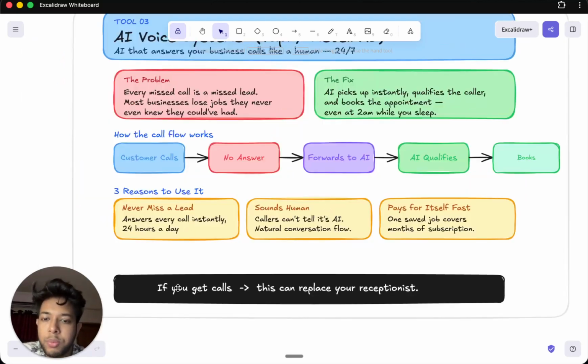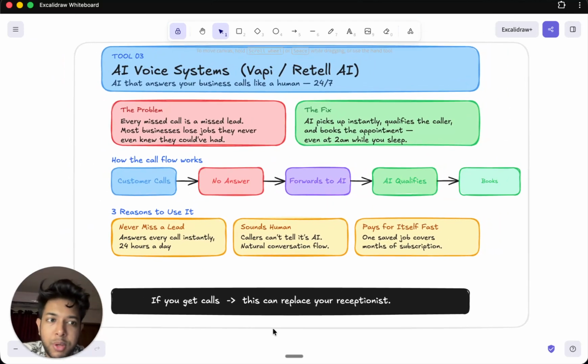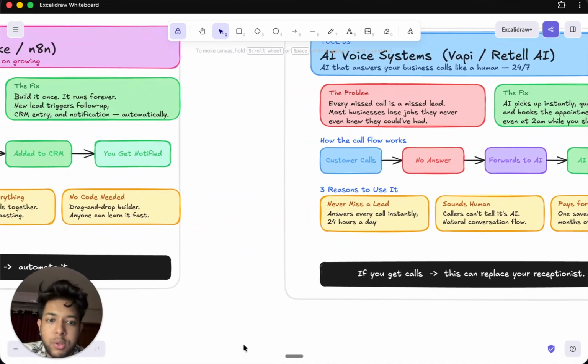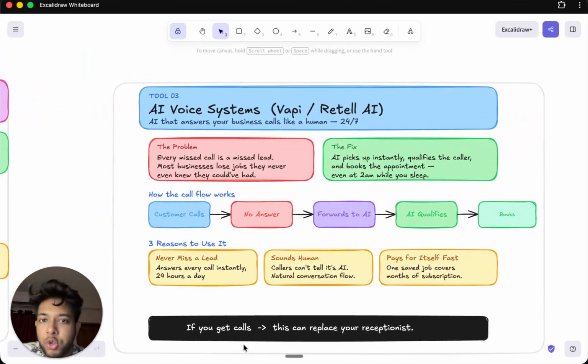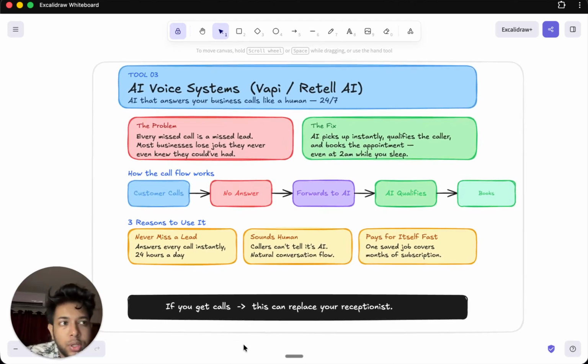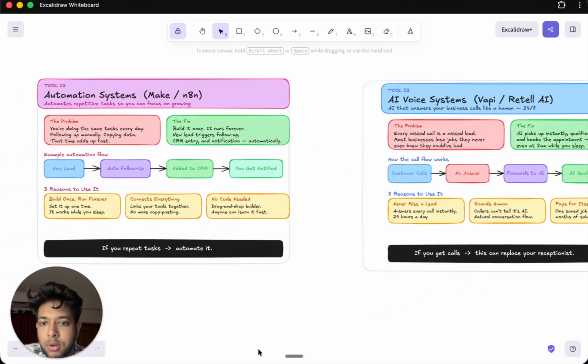All right, so basically if you get calls, this can replace your receptionists. It is happening anyways. It's not that I'm just coming up with this. You can just check it out on the internet. This is replacing a lot of roles out there, especially roles that require a human to answer phone calls, or let's say follow up with leads, or engage with customers. So any type of role that used to take a human to handle the phone calls is being replaced by AI now. Hence I mentioned this in this video.